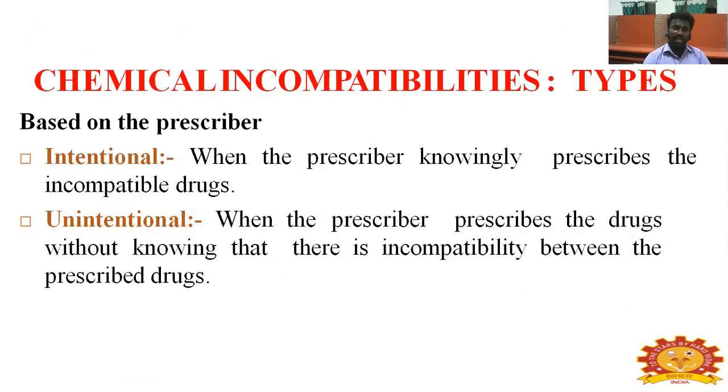Based on the prescriber, incompatibility may be intentional or unintentional. When the prescriber prescribes the drugs without knowing that there is incompatibility between them, it is unintentional. Intentional means the prescriber knowingly prescribes the incompatible drugs.